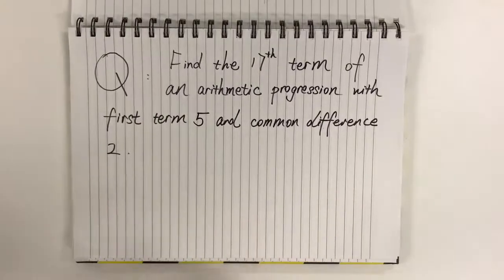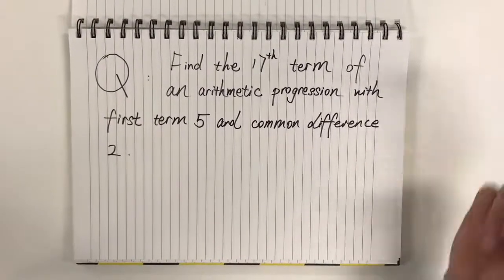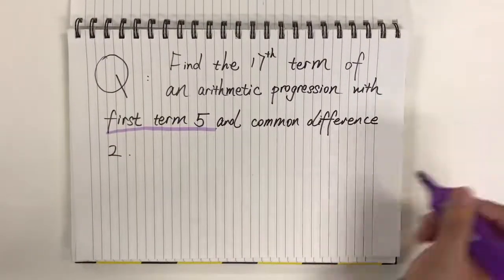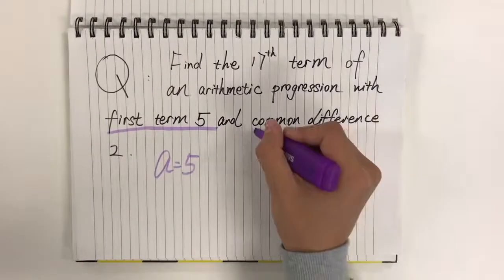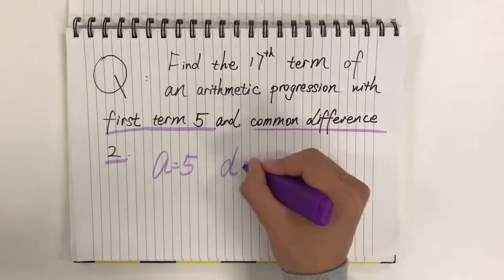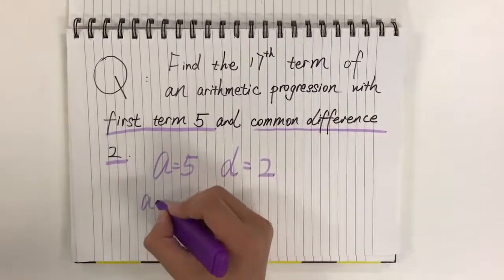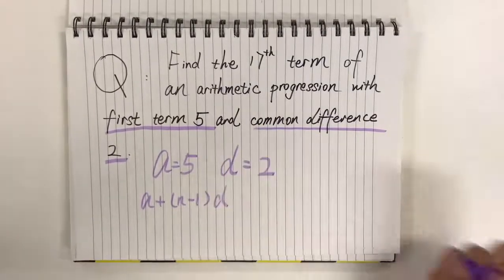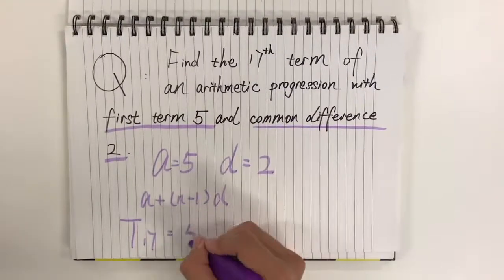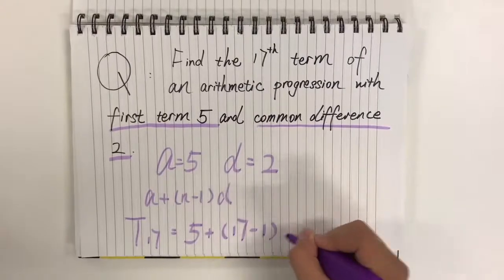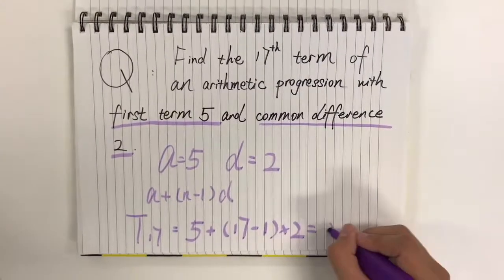So here is the question. We know that the first term is 5, so a equals 5, and the common difference is 2, so d equals 2. So let's use the equation a plus n minus 1 times d. We can know that the 17th term equals 5 plus 17 minus 1 times 2, which is 37.